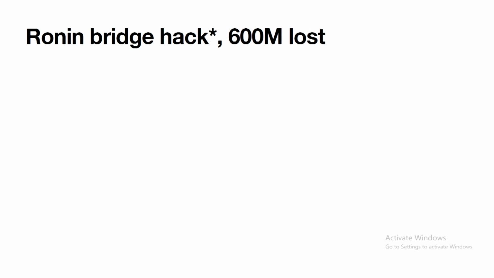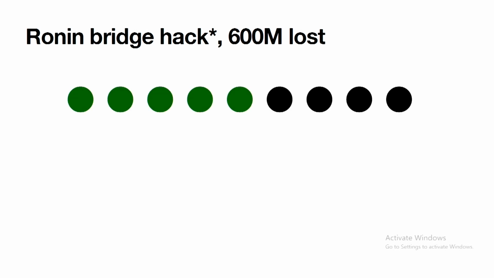So this isn't exactly an MPC wallet-related hack. This is more of a multi-sig thing, but the principle holds, and it's a really simple illustration. You've probably heard of the Ronin Bridge hack. Lots of money lost, very devastating. In this situation, we had a bridge that was secured by 9 separate validators, and they were allowed to act with 5 out of 9 approval. That sounds pretty good in theory, right? 5 independent people have to come together and say, yeah, this bridge can do whatever, in order for the bridge to do whatever. So it should be okay.